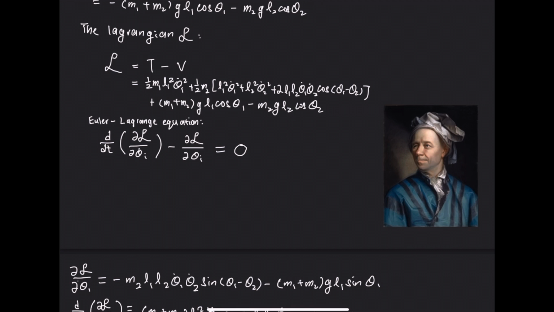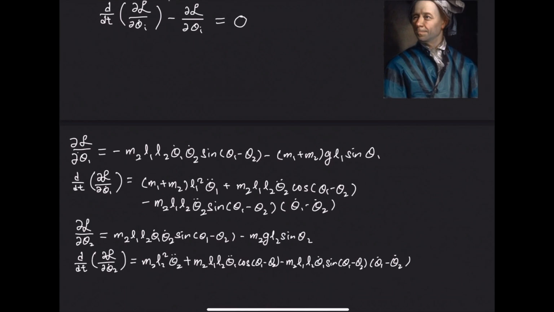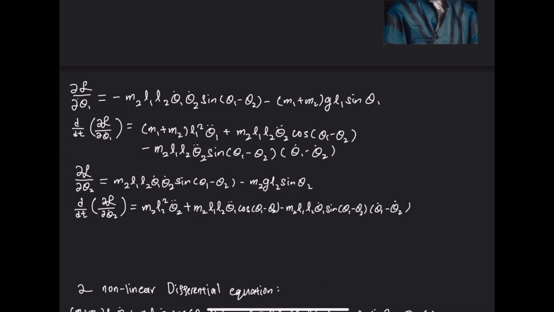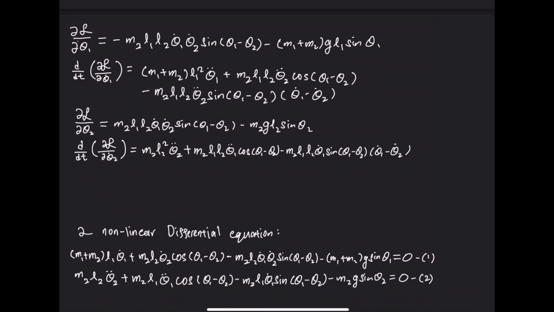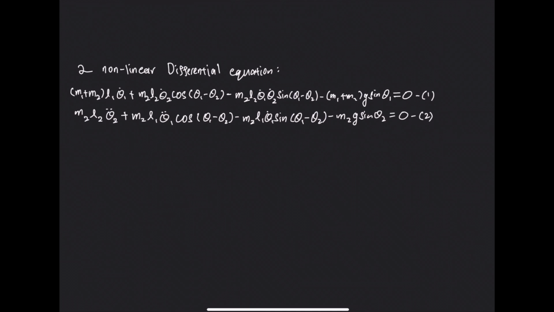By doing so, we can calculate the Lagrangian and insert it into the Euler-Lagrange equation, which tells us that d over dt of dL over d theta dot i minus dL over d theta i is equal to 0. With this equation, we can calculate the individual terms. We can do this for both theta 1 and theta 2, where the expressions for dL over d theta 1 and d over dt of dL over d theta dot 1, as well as those for theta 2, are given by these four equations here. After inserting these into the Euler-Lagrange equation, we can find the two non-linear differential equations that describe the motion of the pendulum.